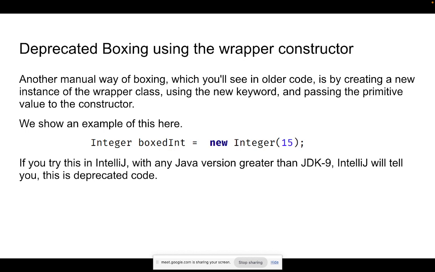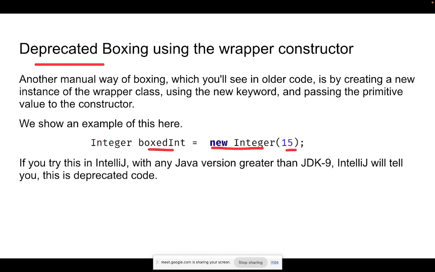Now there's another way of doing this also. I will create an object in the standard way we create an object, using the new keyword followed by the class name and the value. This integer value we will pass, and from that object we will keep that 15 in the box. Consider that it's basically an object, not an integer variable. But this is deprecated.